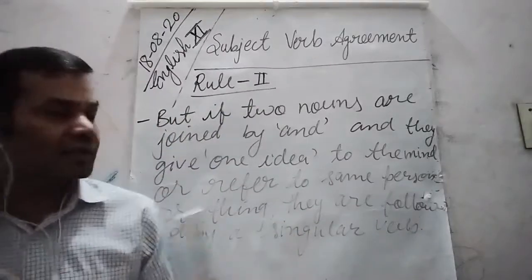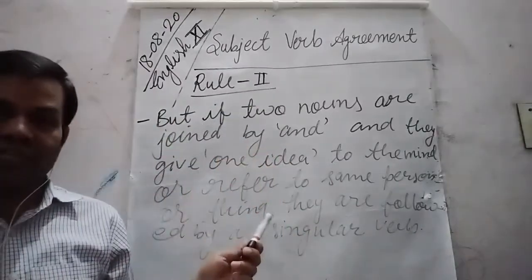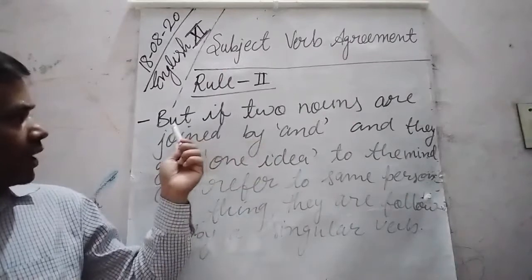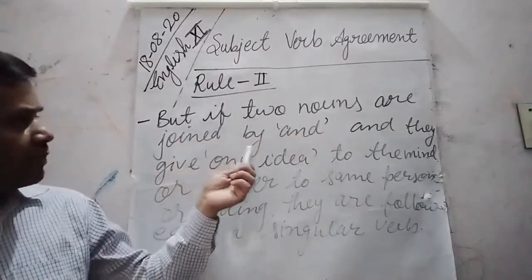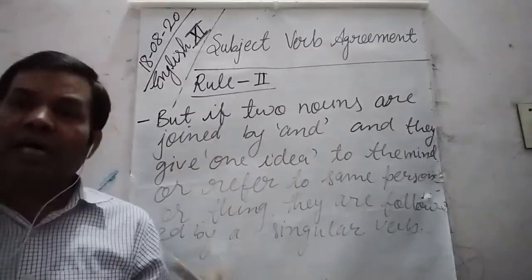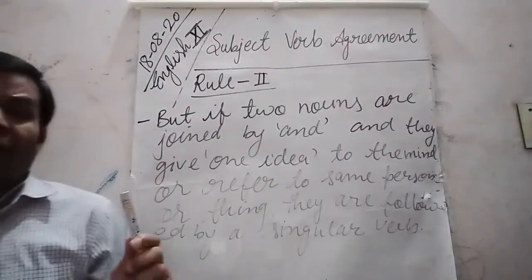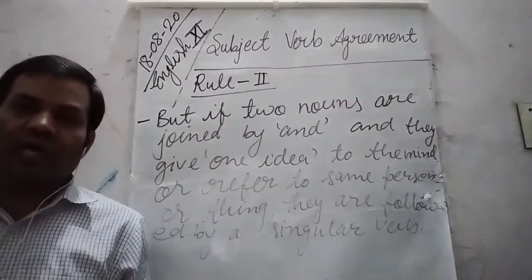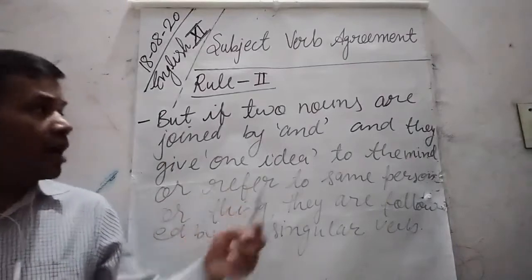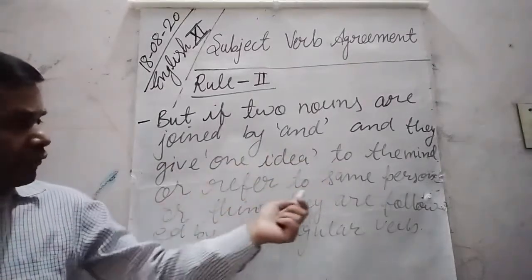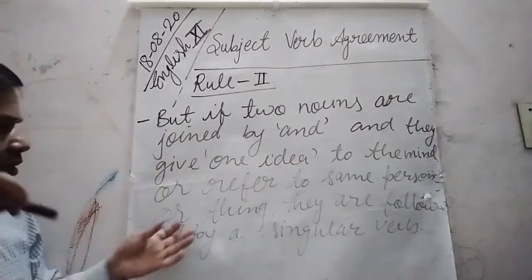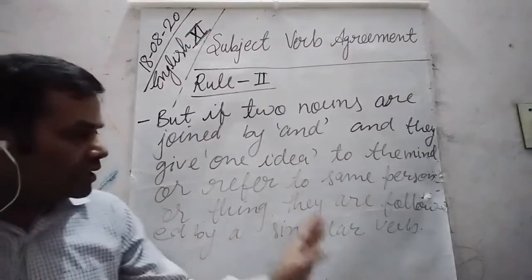Okay, students, what does rule 2 say? According to rule 2, if two nouns are joined by and but they give the idea of one, or refer to the same person or thing, they are followed by a singular verb.